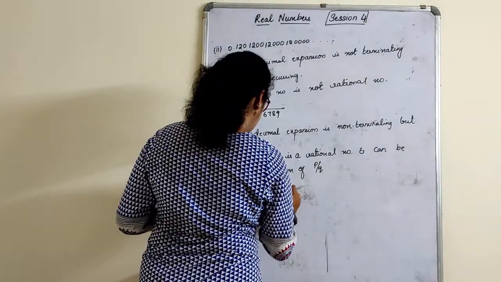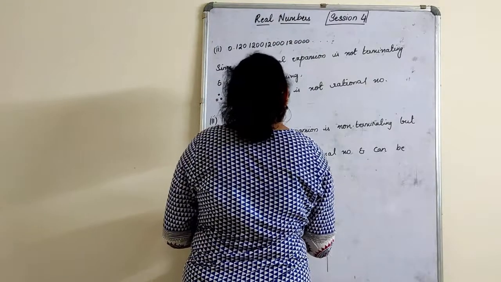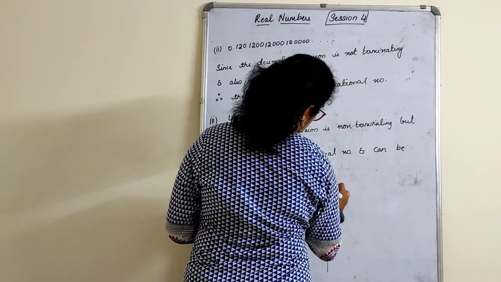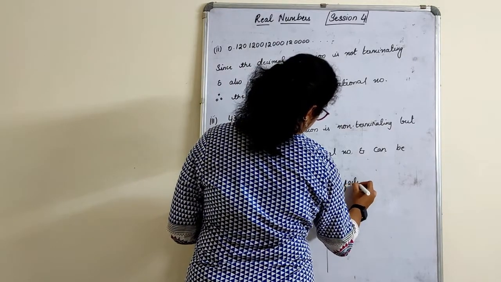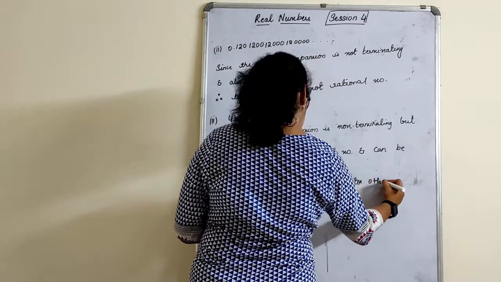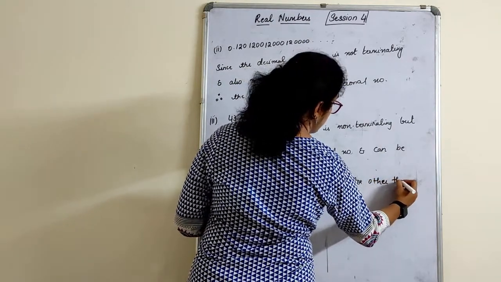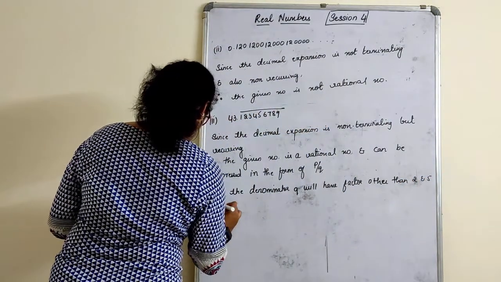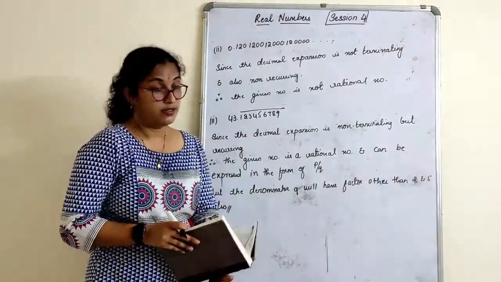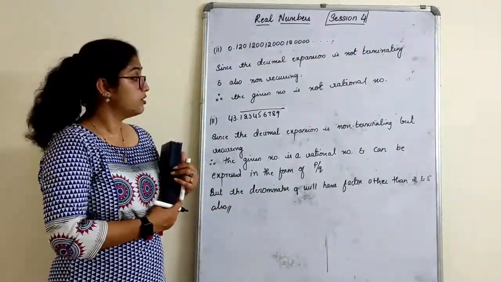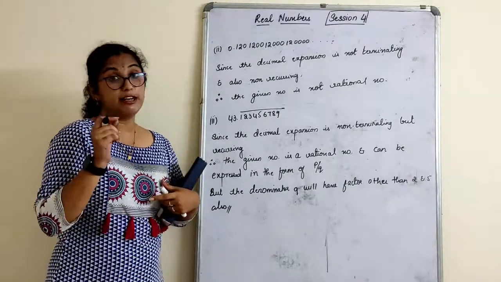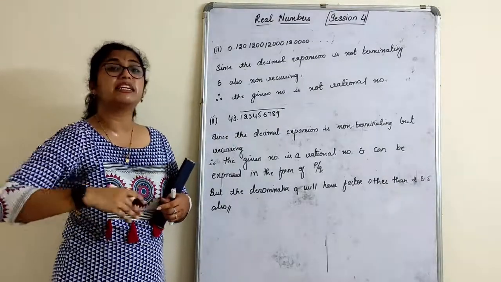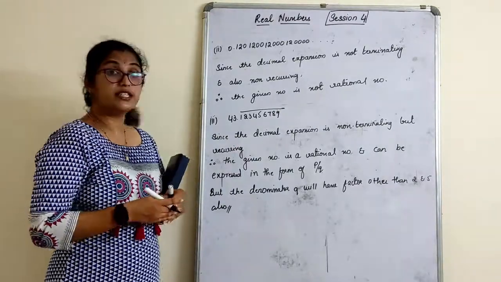The denominator Q will have factors other than 2 and 5 also, right? Since it is non-terminating but recurring, the denominator Q will not have only 2 raised to a number and 5 raised to a number. It can have something else also. That is why it is non-terminating.